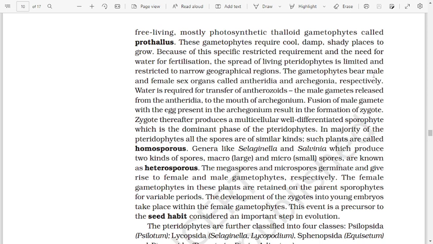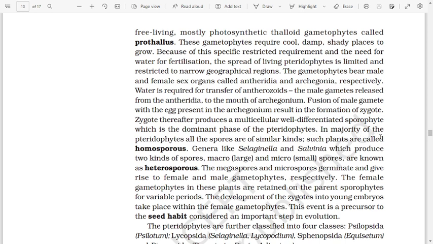The gametophytes bear male and female sex organs called antheridia and archegonia, respectively. Water is required for transfer of antherozoids, the male gametes released from the antheridia, to the mouth of the archegonium. Fusion of the male gamete with the egg present in the archegonium results in the formation of a zygote. The zygote thereafter produces a multicellular, well-differentiated sporophyte, which is the dominant phase of the pteridophytes.